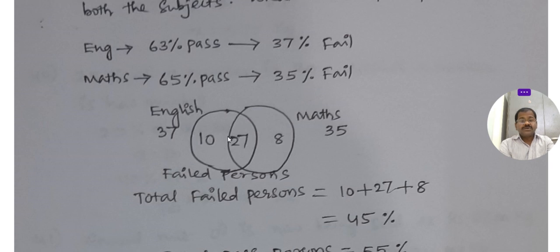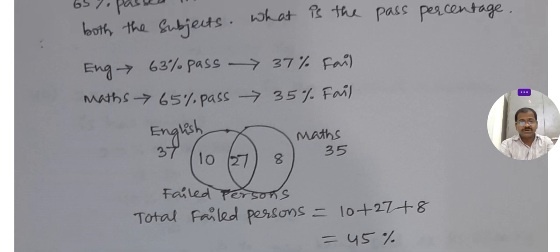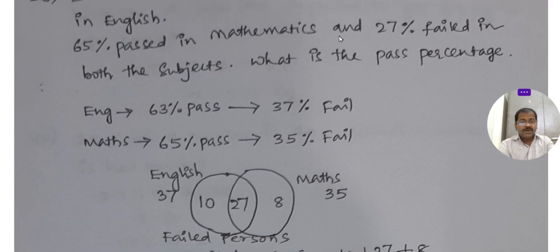You see here 27 are failed in both the subjects. Okay, actually here in this question, 65% pass in maths and 27% failed in both the subjects. This 27% failed in both.